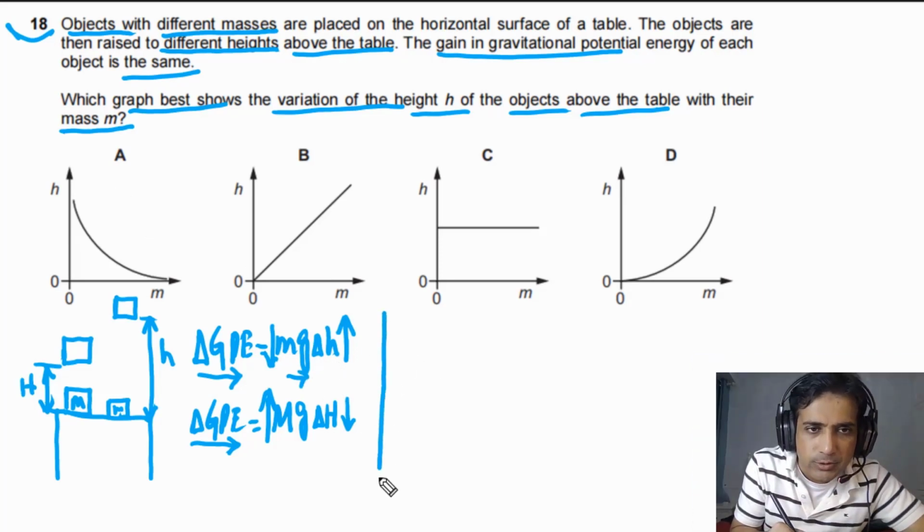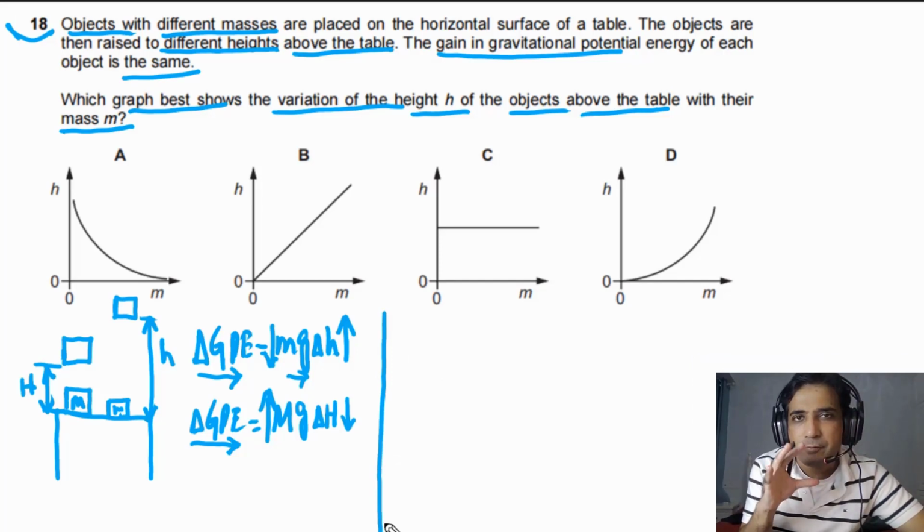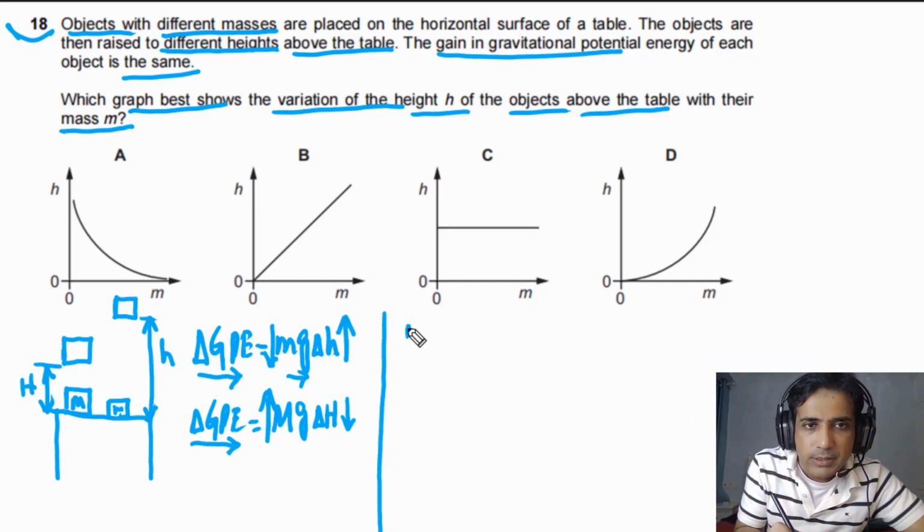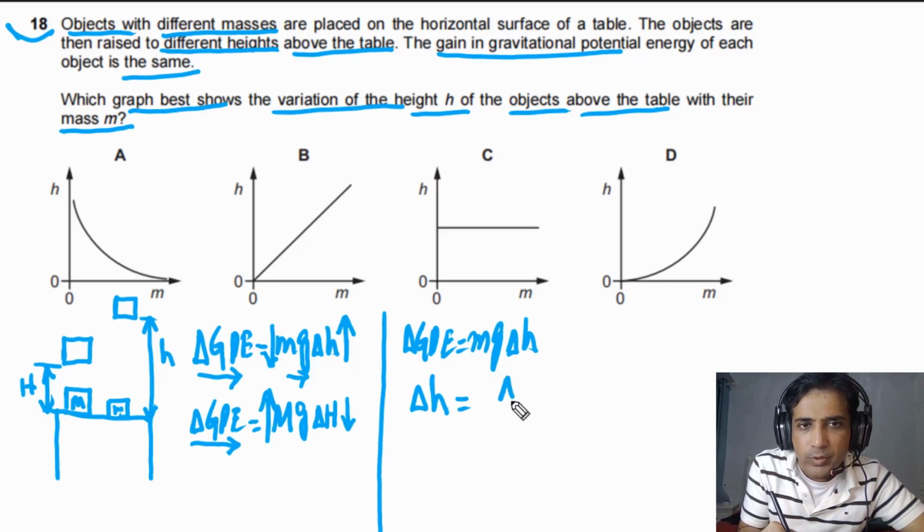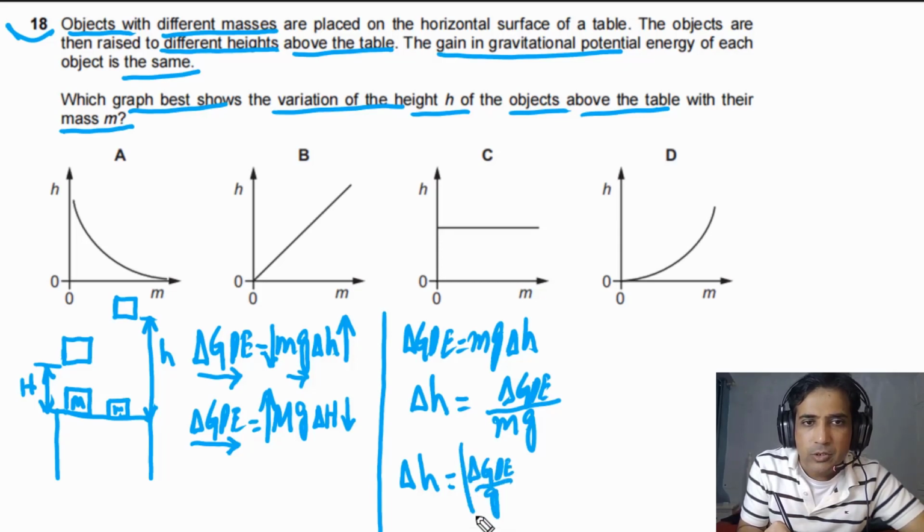Let's try to write this equation in a slightly different way so you can have a clear understanding. Delta GPE is equal to mg delta H. Now we can place delta H on one side: delta GPE divided by mg is equal to delta H. We can rewrite this: delta GPE over g is constant, and this is multiplied by 1 over m.